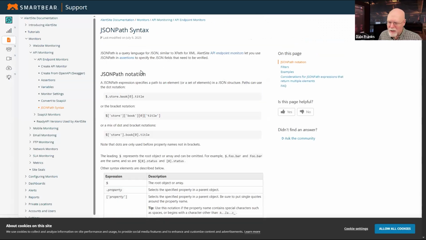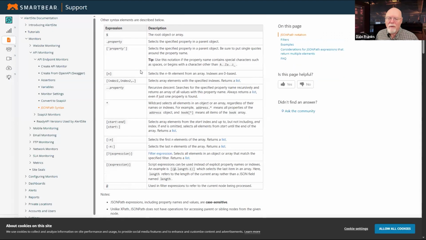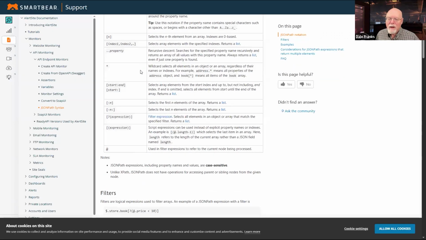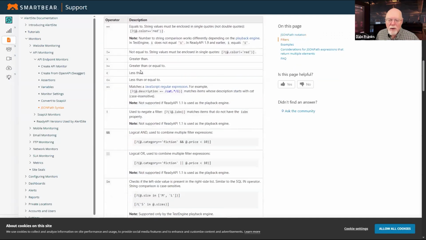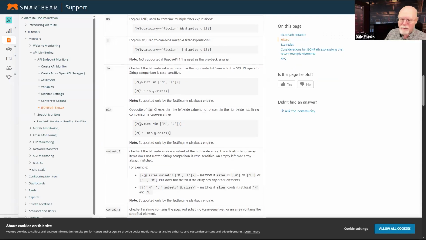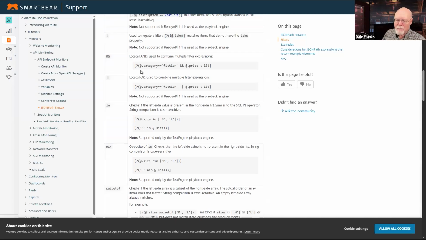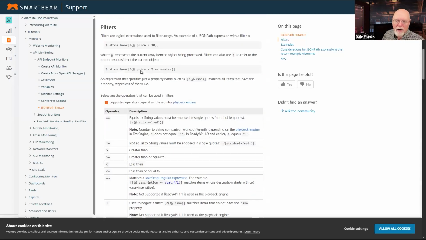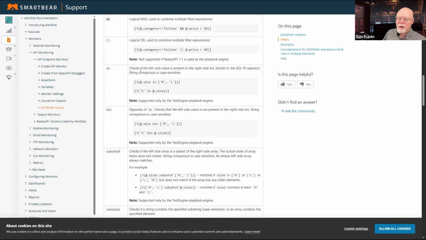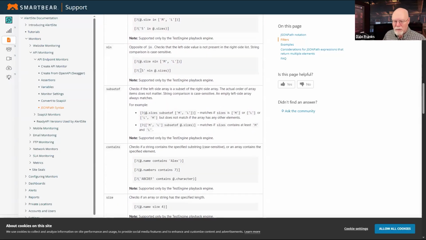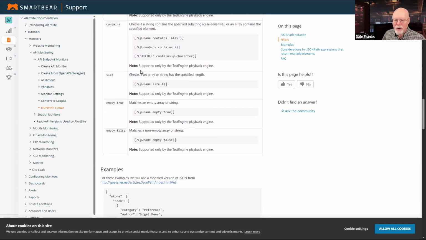It kind of assumes that you know a little bit about JSON and a little bit about programming. So it doesn't start off at as beginner a level as the W3Schools site does for beginners in XPath, but it still starts off fairly basic, and you can use this as a guide to creating JSON path. But the really cool thing about SmartBear is that they do get into all of these different filter expressions that are available to you in JSON path.